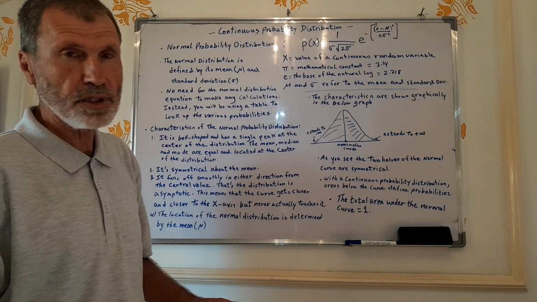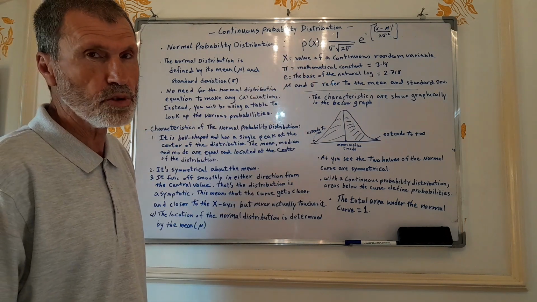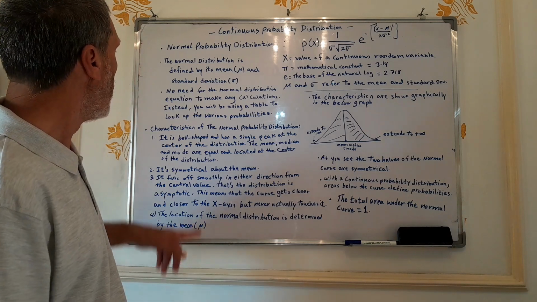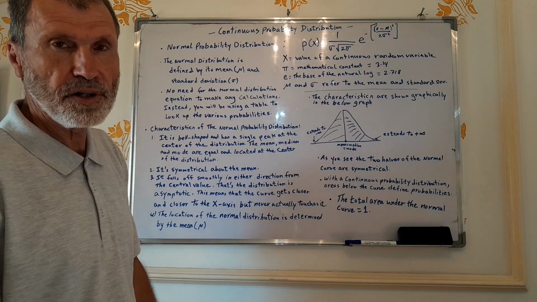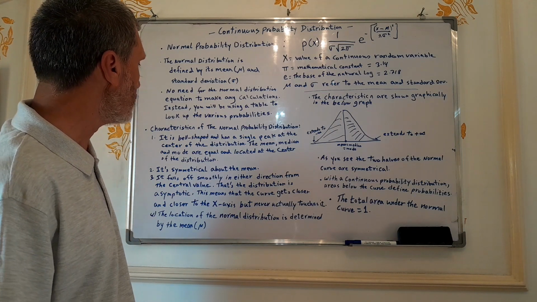No need for the equation or the formula of the normal distribution to make any calculations of various probabilities. Instead, we'll be using a table to look up all the various probabilities that you will see later on.